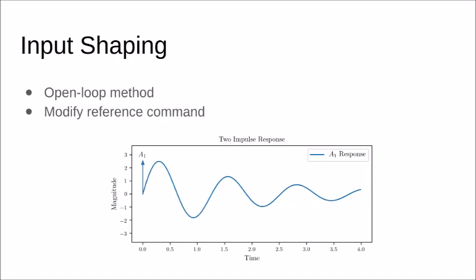To minimize the swing of the payload while controlling the quadrotor, input shaping is used. Input shaping is an open loop method which modifies the reference signal to reduce the oscillations in a lightly damped plant. Instead of applying a single impulse which will result in a lightly damped response, a secondary impulse is applied, with amplitude and timing selected to cancel out the response of the first impulse.